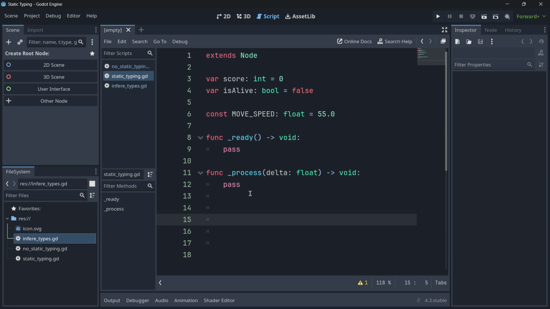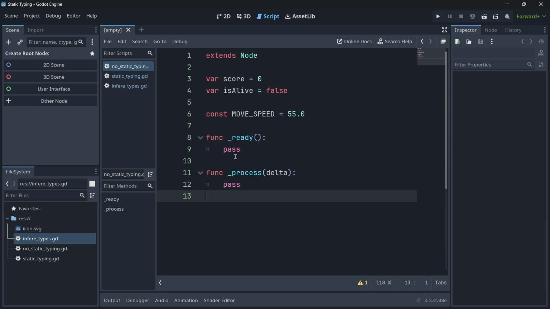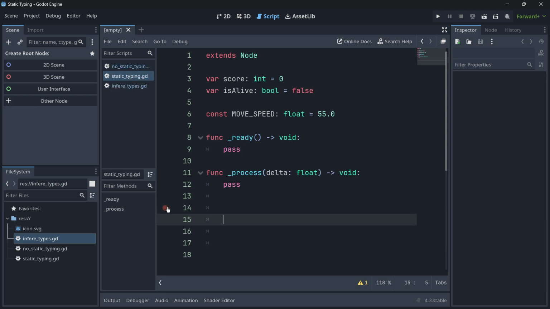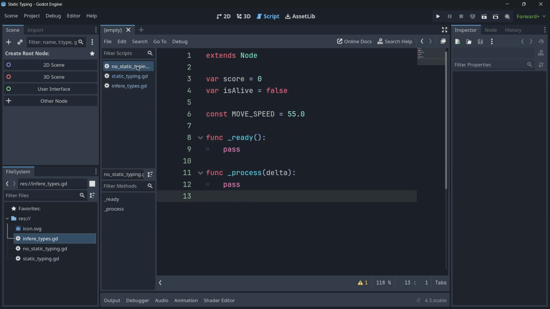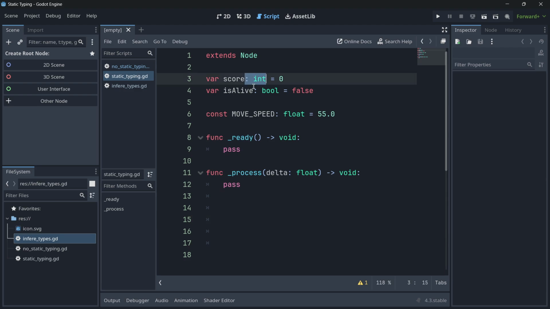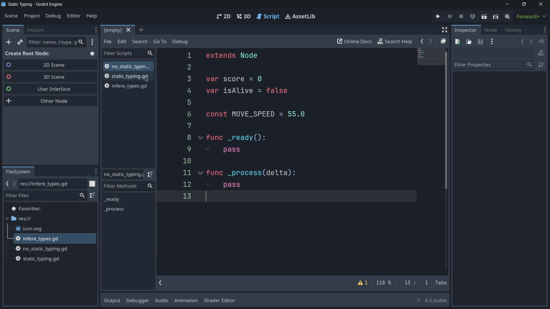Now, in order to see this even better, I have prepared these super simple scripts. You will also notice here another one, infer types, but this is something that we will get to in a couple of minutes. So I basically have here these scripts, no static typing, and this other one that is static typing. So it is the exact same script, just that this one has everything static typed, and this one doesn't have any kind of static typing.